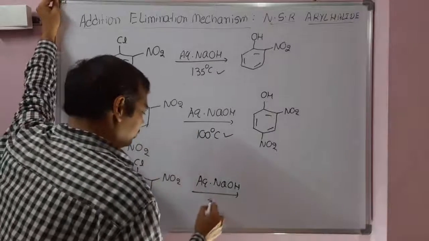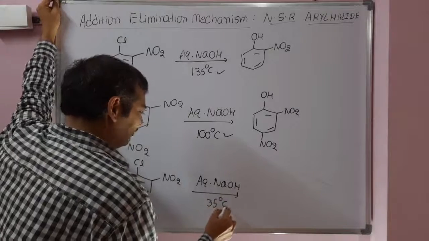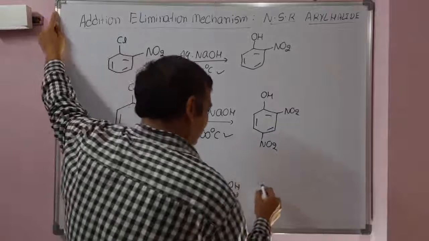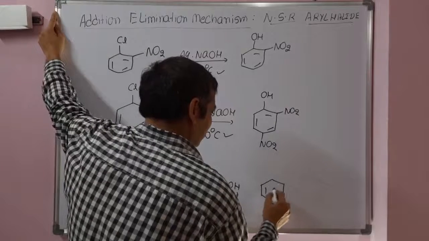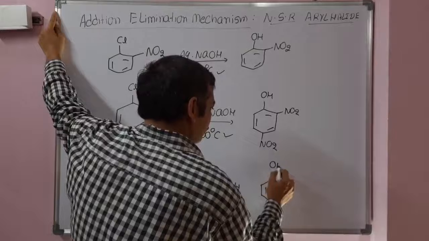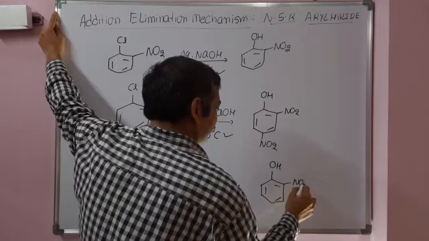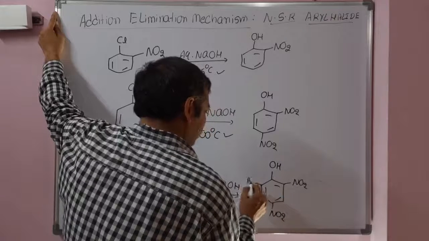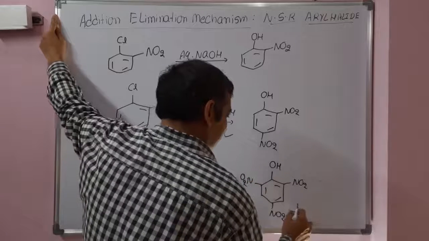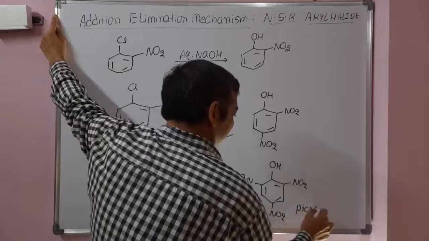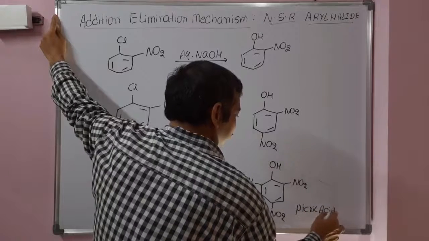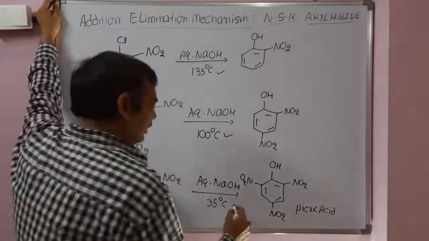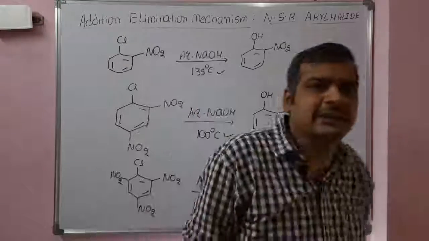If 3 nitro groups are there, just 35 degrees centigrade, just above room temperature, is required for this reaction to give 2,4,6-trinitrophenol, which is known as picric acid. See the reactivity of these 3 reactions.